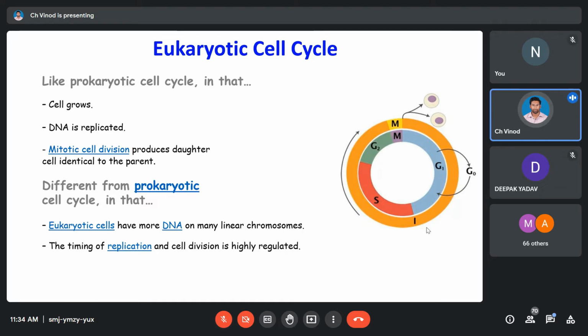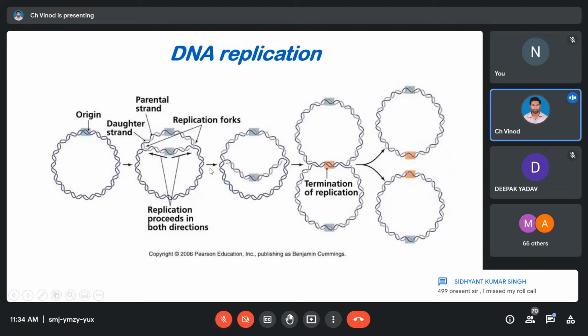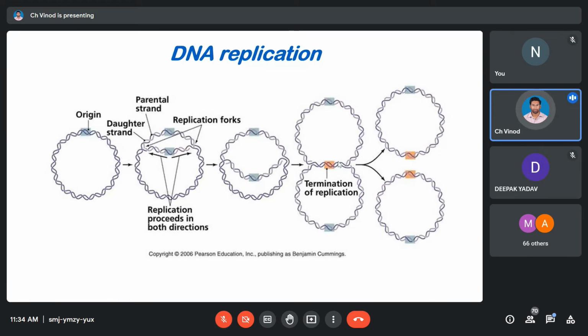When you are going to consider these chromosomes, there are many. So if you are going to have a single point of origin and a single point of termination, then that is going to take you a lot of time for the replication process to happen. Okay, but we have to speed up. The division should be happening and the cells should divide.